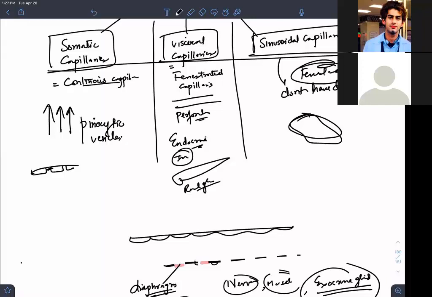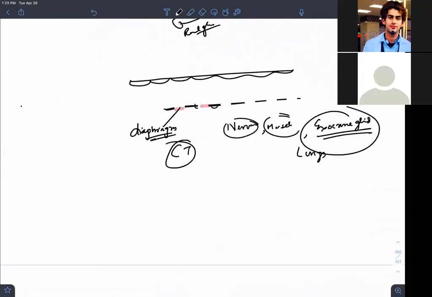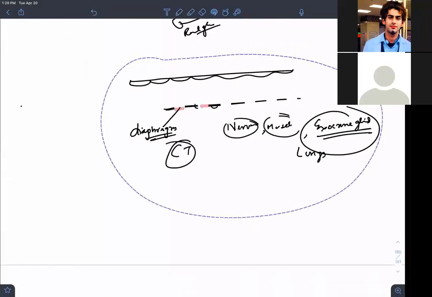So which of the following has a discontinuous basal lamina? Sinusoid. Which has continuous basal lamina? The first two, fenestrated and continuous. Which lacks diaphragms? Sinusoidal. I repeat it because maybe somewhere I had a slip of the tongue, that's why I'm correcting myself. So sinusoidal, basal lamina discontinuous. Pinocytic vesicles absent in sinusoid. Who has pinocytic vesicles? Continuous capillaries. Who has fewer pinocytic vesicles? Example, CNS. These should be remembered.